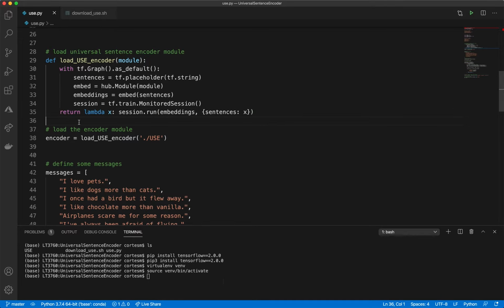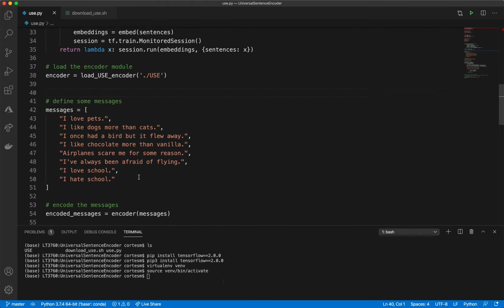So next line below, I'm using the loading function here to go and fetch the model from where we just downloaded it to the USE folder in the current directory. And then I save that to encoder. Encoder is what we're going to use to execute the encodings.